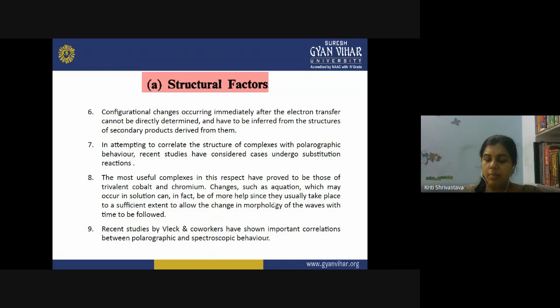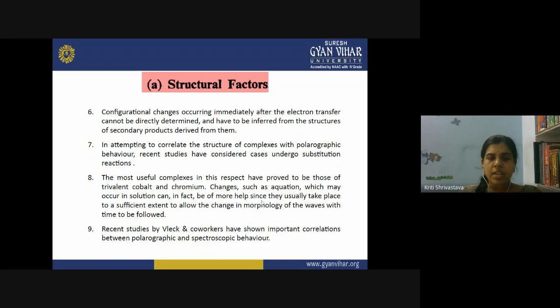The major complexes studied for this were the trivalent cobalt and chromium complexes, and the reaction used was aquation, which may occur in the solution, and in fact may be of more help since it usually takes place to a sufficient extent to allow the change in the morphology of the waves with time to be followed. In the limited time, if you need to get the change of the polarographic wave, then in the cases of the cobalt and chromium trivalent complexes, the aquation reactions were studied.